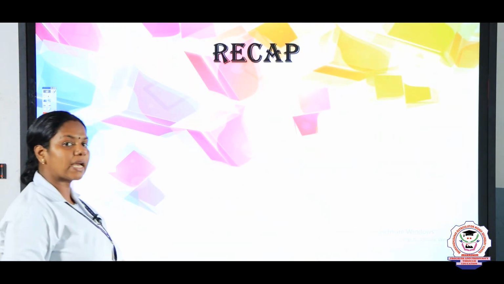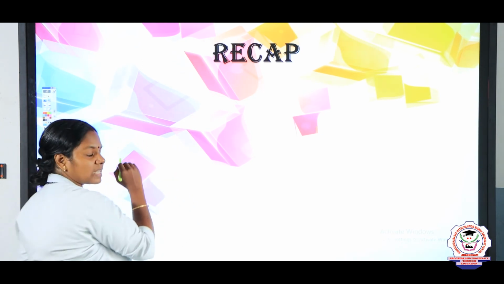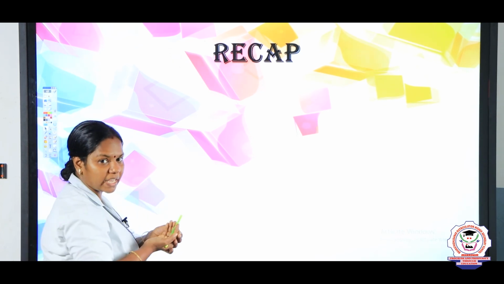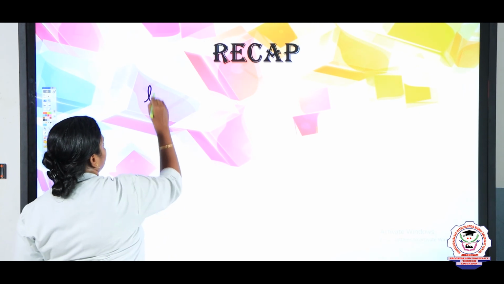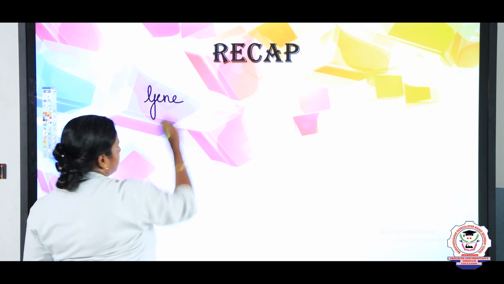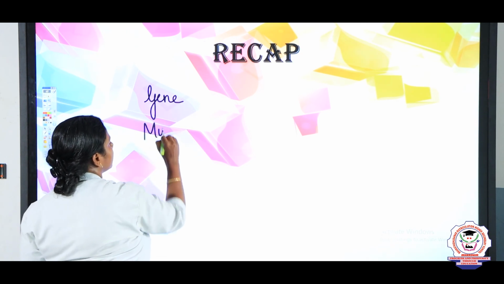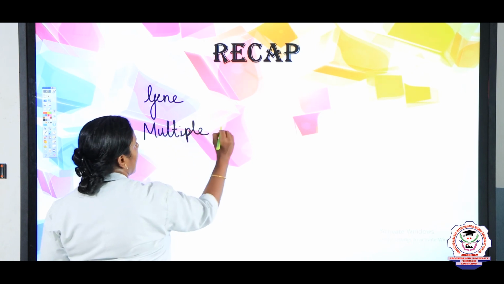So now let us recap all the things we studied. First we studied what is inheritance, what is variation, and what is the unit of heredity, children? Gene. And next we studied the meaning of multiple alleles.